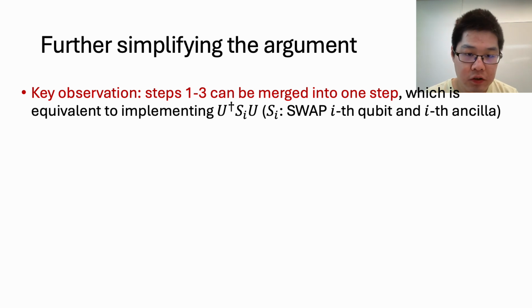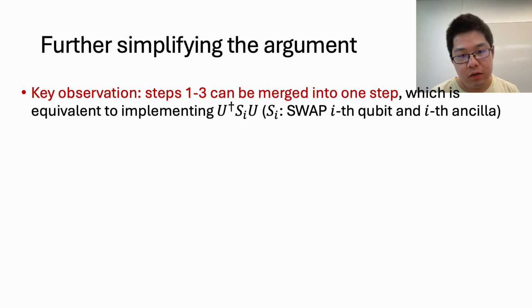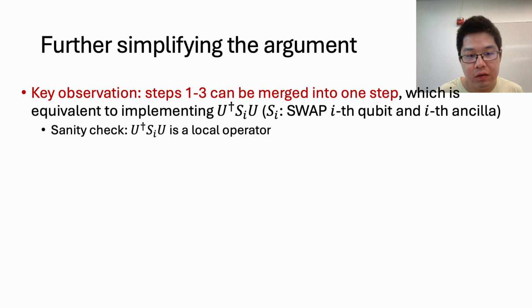So here is a key observation, which is if we examine the steps 1 to 3 in the previous page, they can actually be merged into one single step. So instead of using local inversions, we can actually consider implementing these operations U dagger S_i U, where U is the unknown shallow circuit and S_i is a swap gate between the i-th qubit and the i-th ancilla. So I will skip explaining why this is true, but it's actually very simple, and I will do one sanity check, which is to see that these operators U dagger S_i U is indeed local.